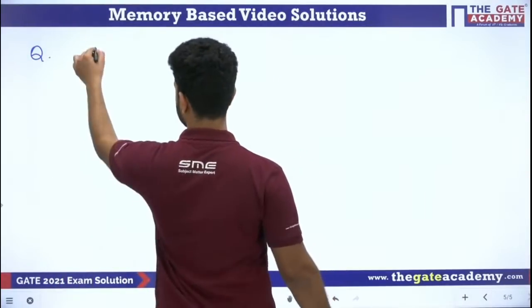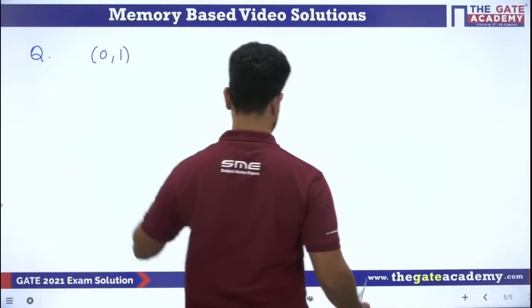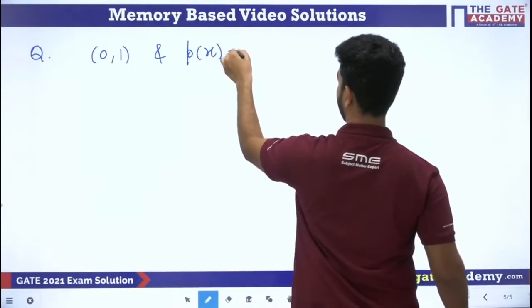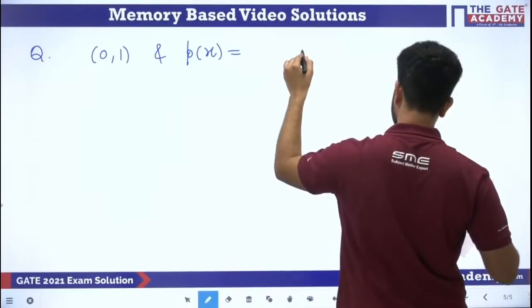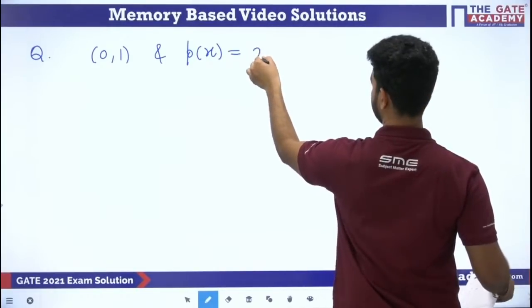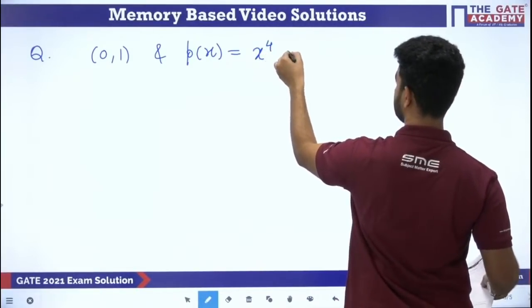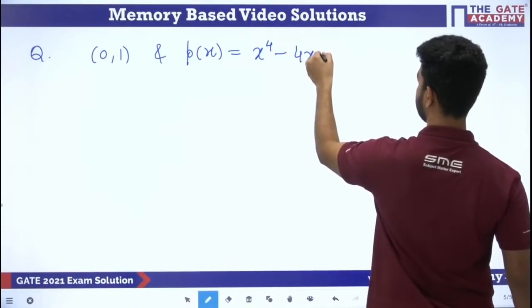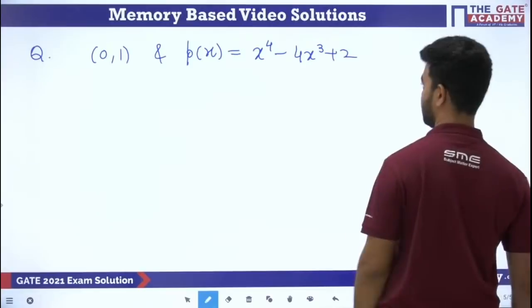Okay, so there is an open interval given, 0 to 1, and P of x is equal to x to the power 4 minus 4x cube plus 2. This is what is given.